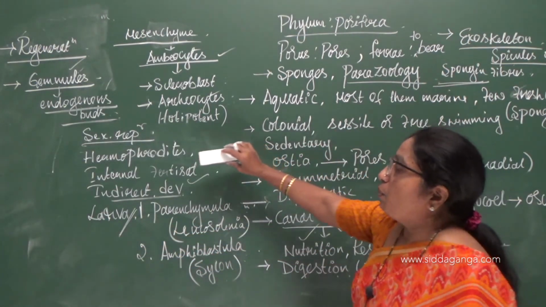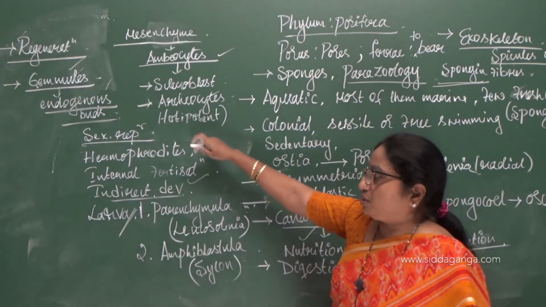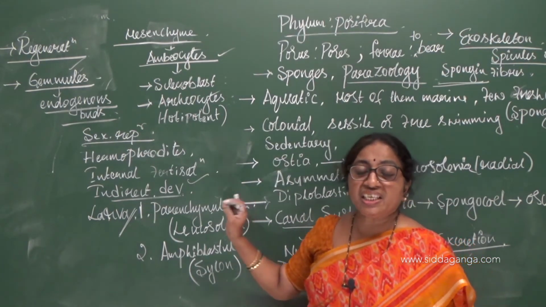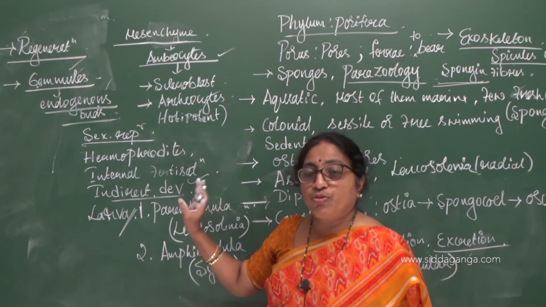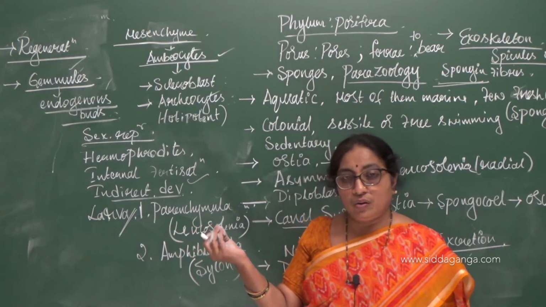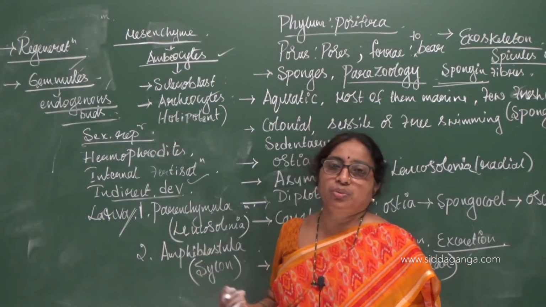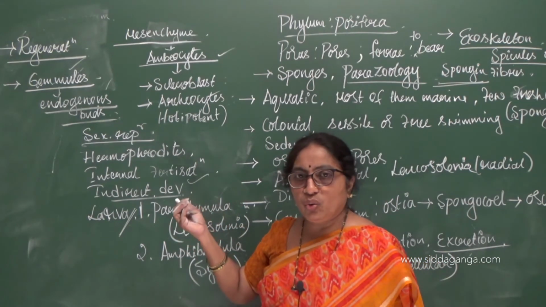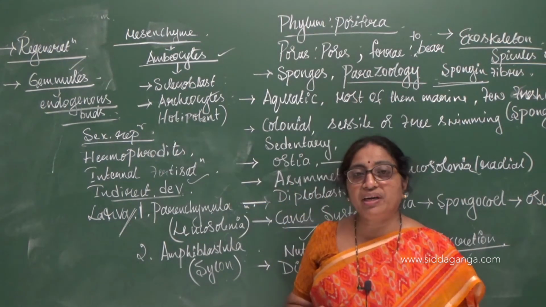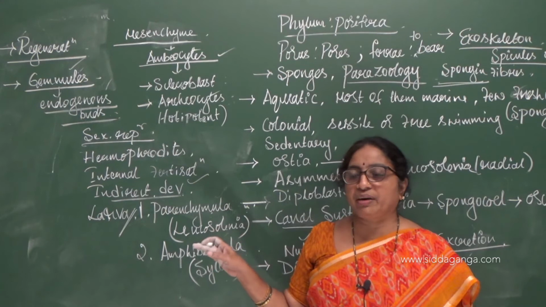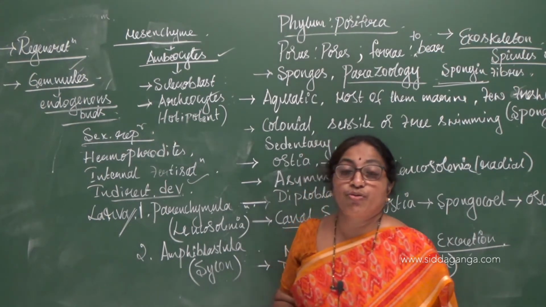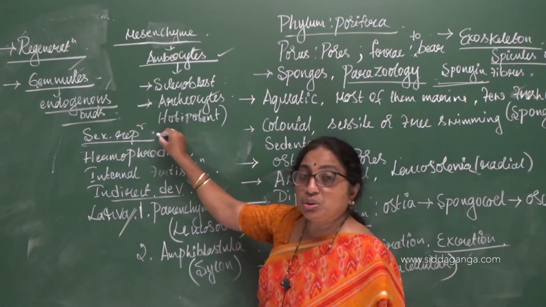Next is the reproduction. In poriferans, both sexual and asexual reproduction take place. Asexual reproduction takes place with the help of fragmentation or a process called budding. The endogenous buds emerge on the body surface and protrude outside, which is called budding. Thereby a new young one comes out of the body of the adult. And fragmentation: if any organism is cut into fragments, each fragment will develop into a new individual or a new organism, which is called fragmentation.